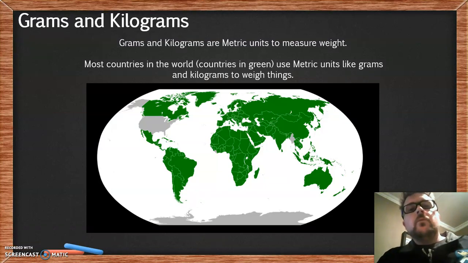Okay, around the world, some countries choose to use the system of kilograms and grams. It's called the metric system, and all the countries that you can see on this map shaded in green would use this metric system. I know in the United States of America, they use a different system, and they talk about pounds and ounces.